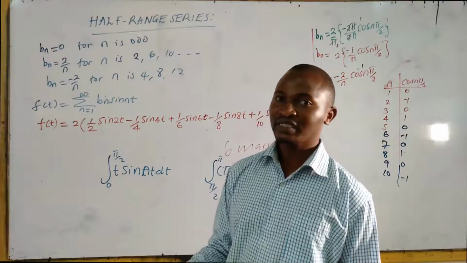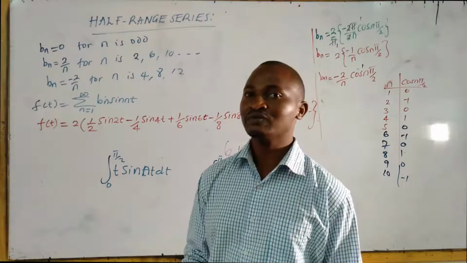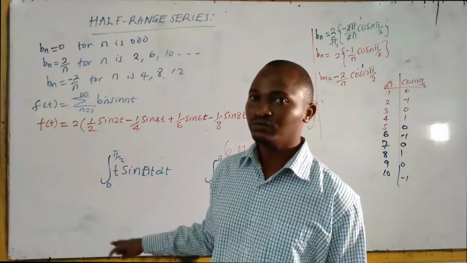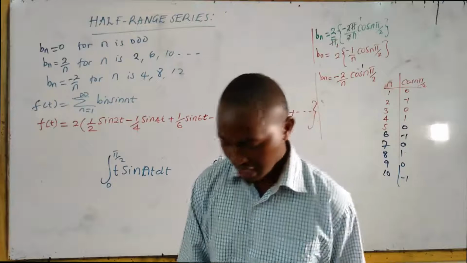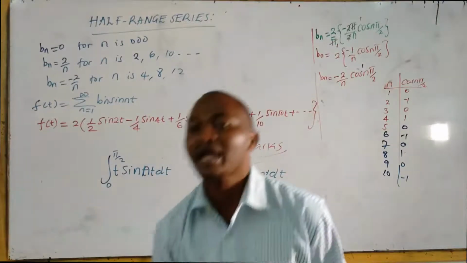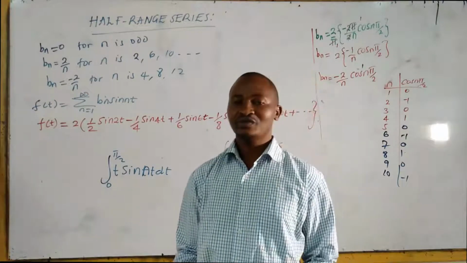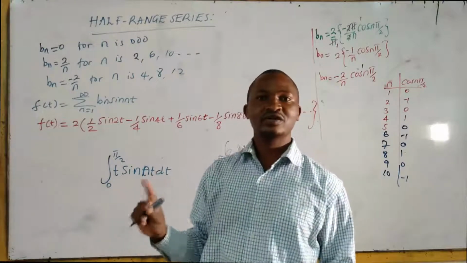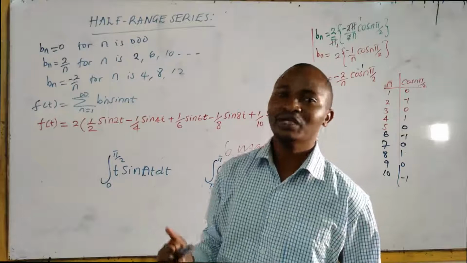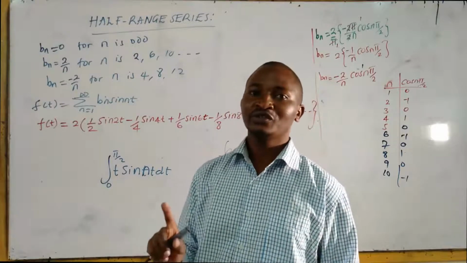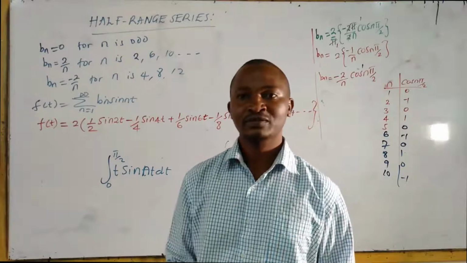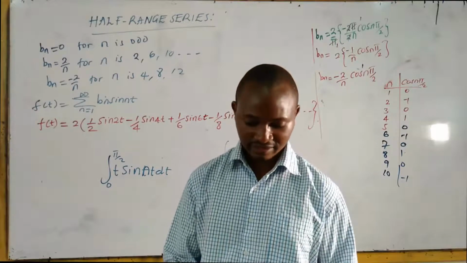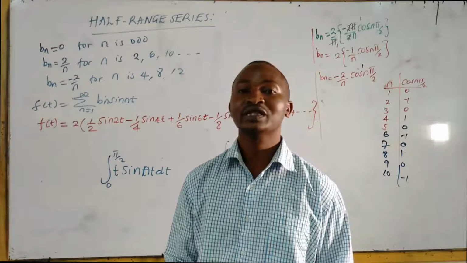Other topics will take even much more time than Fourier series. Triple integration may take much more time, and vector field theory will also take much more time. So consider Fourier series as your question number 4. By the time you are doing question number 4, you should not be talking about 40% for passing. You should be talking about 60%, that is credit, by the time you are moving to question number 4.